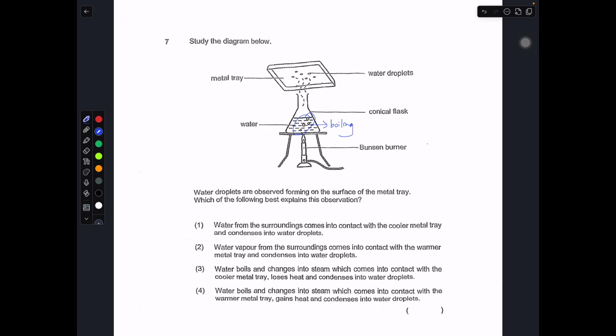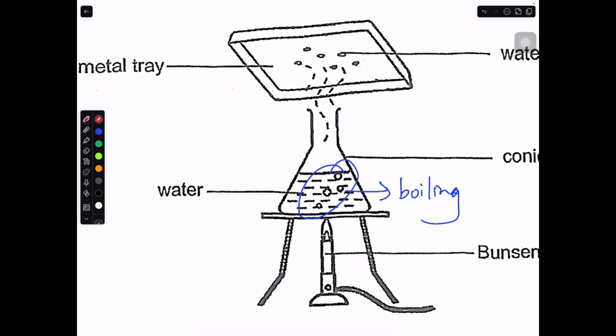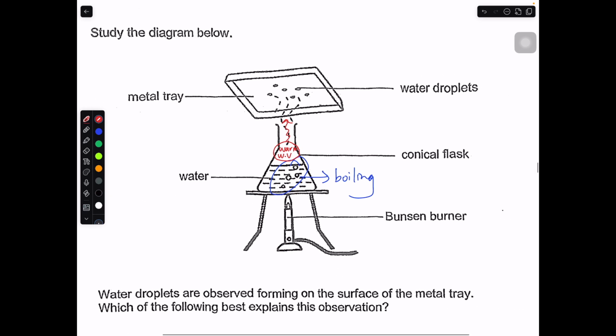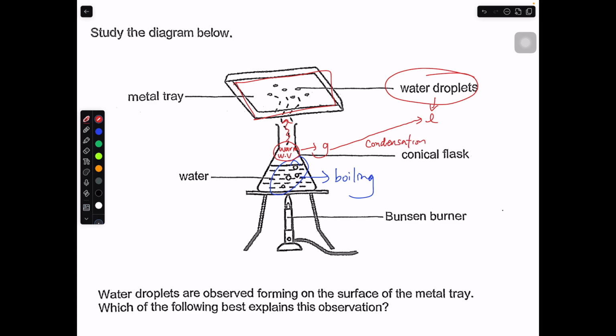When it's boiling, there will be a lot of warm water vapor coming up to the surface. After a while, when this warm water vapor touches the metal tray, it forms water droplets. The warm water vapor is a gas, and water droplets are a liquid. A gas becoming a liquid is condensation. When condensation takes place, the warm water vapor needs to lose heat, because condensation is a lose heat process. Therefore, it must lose heat to the metal tray that we are looking at.